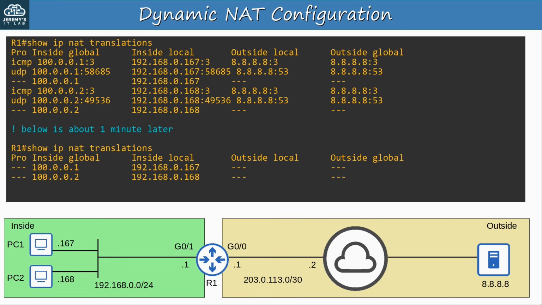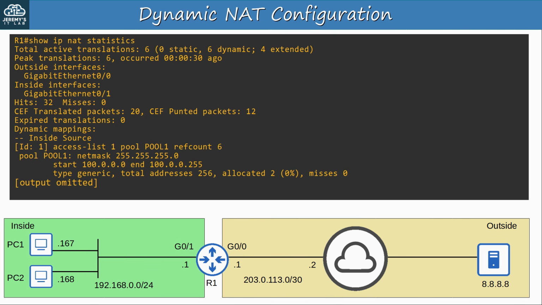So, dynamic NAT mappings actually last quite a long time. You can change the default timers if you want, but that's not something you need to know for the CCNA. Note that, although these entries look like the static NAT entries from day 44, if I use the clear IP NAT translation command, these entries will be cleared because they are not static, they are dynamic.